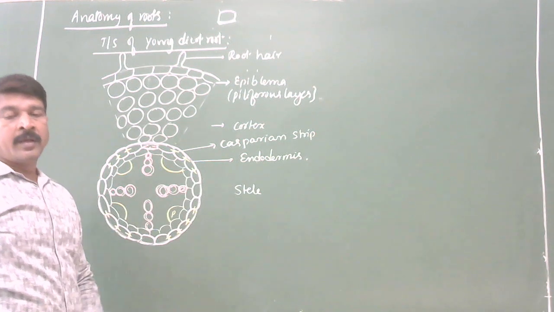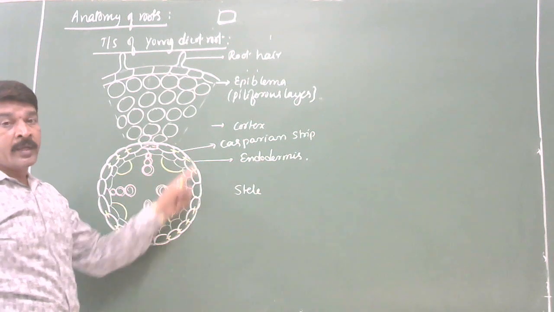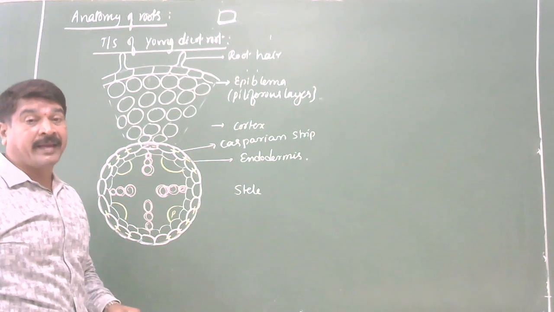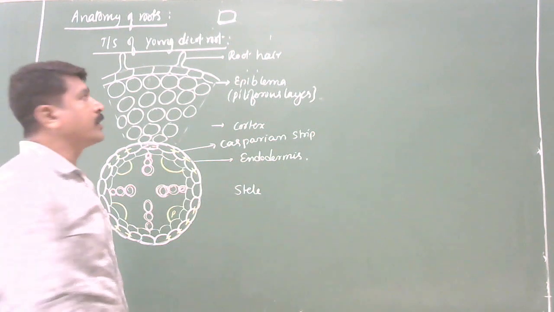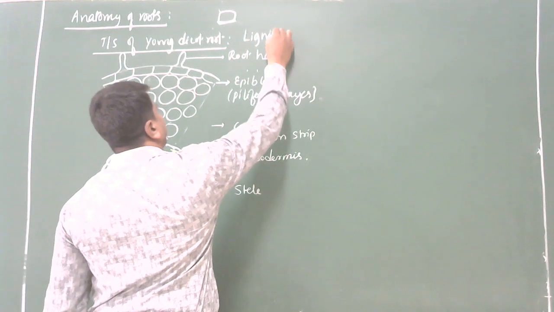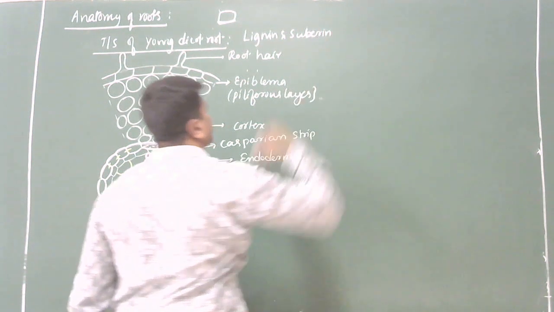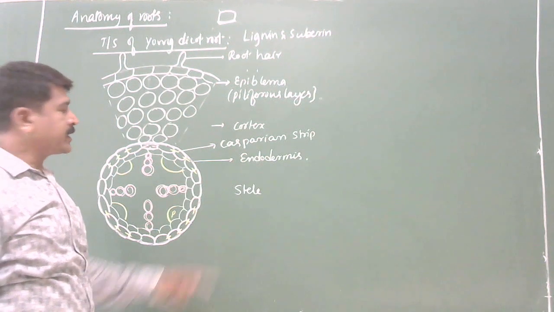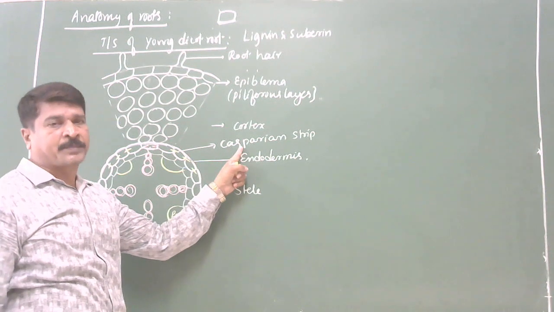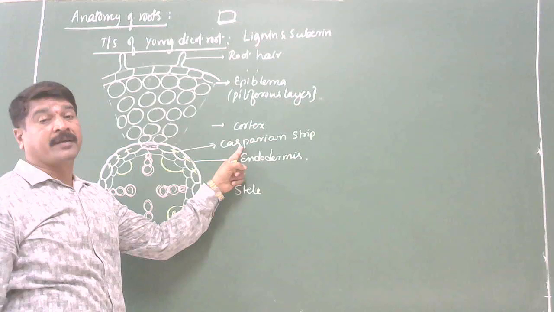Got it now? Endodermal cells are thickened on radial and tangential walls due to the deposition of lignin and suberin. Such thickenings are called Casparian strips, Casparian bands, or Casparian thickenings.